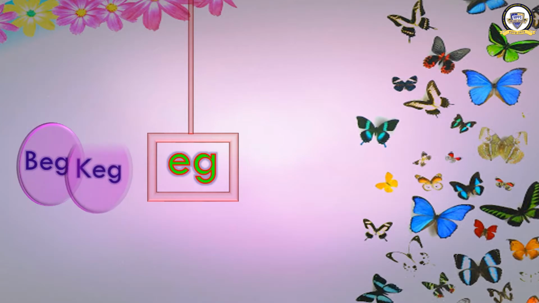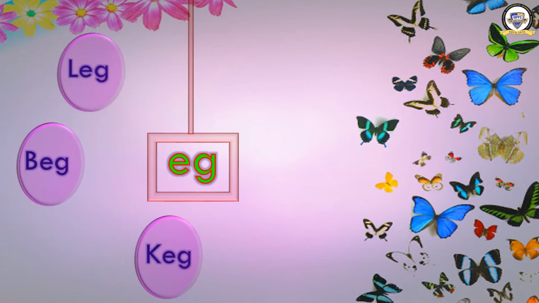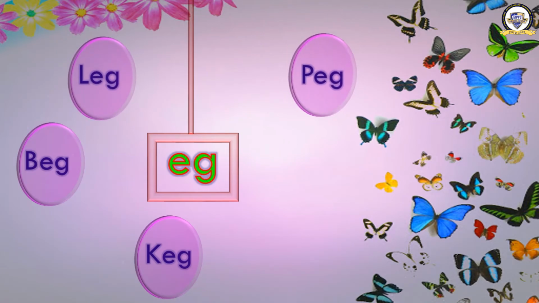Okay, next some more words we will see. What are they? They are with EG. We will learn E sound with G. And what are the words? B-E-G, beg. K-E-G, keg. L-E-G, leg. P-E-G, peg. And T-E-G, teg. Leg, beg, keg, teg, and peg.